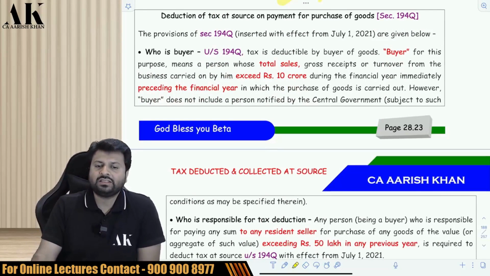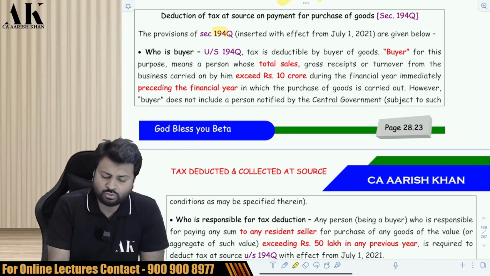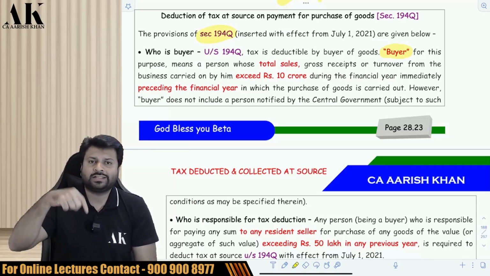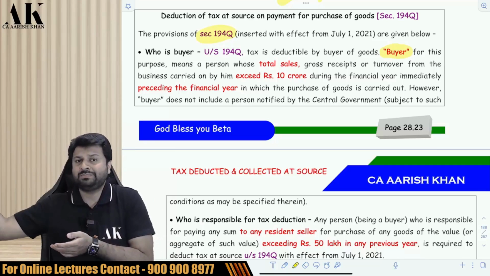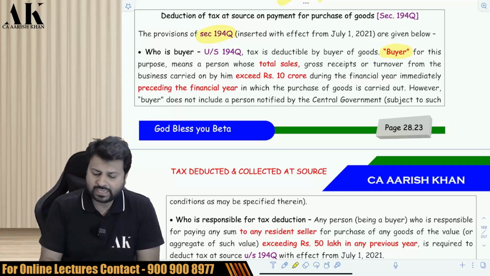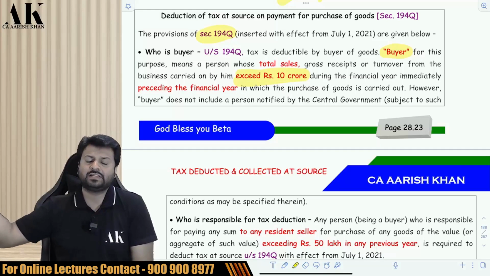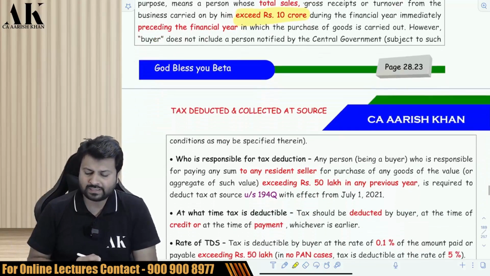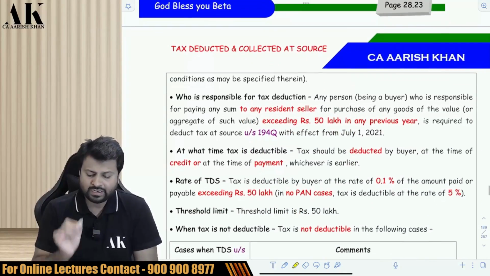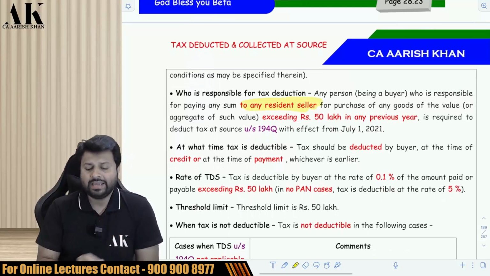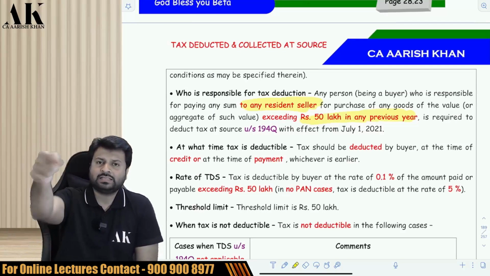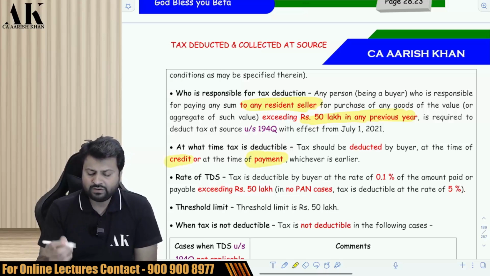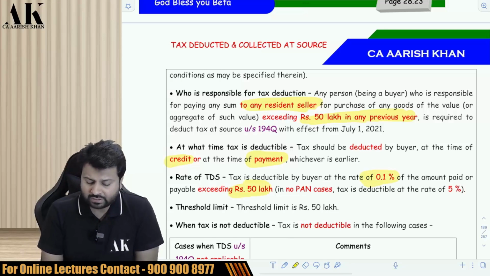Okay, let's go ahead with the next one, which is a big one now, 194Q, which talks about what? Which talks about purchase of goods. If you are a buyer, you are liable to deduct TDS under this section. Which kind of buyer? If your last year's business turnover is greater than 10 crore rupees, you are liable to deduct TDS in the current year. When am I liable to deduct TDS in the current year? If you are buying goods from a resident seller exceeding 50 lakh rupees, I am liable to deduct TDS at the time of credit or at the time of payment, whichever is earlier, at the rate of 0.1% of the excess amount.